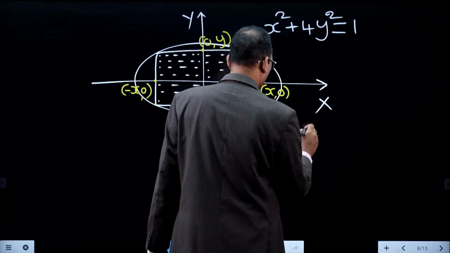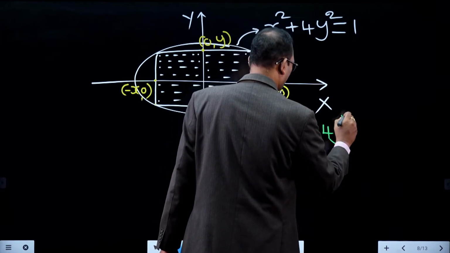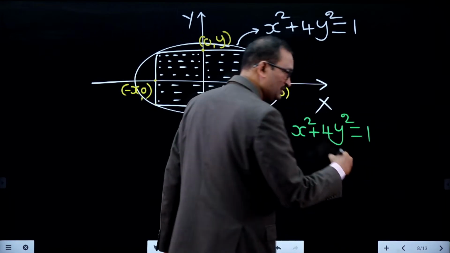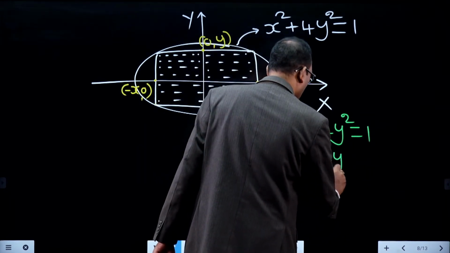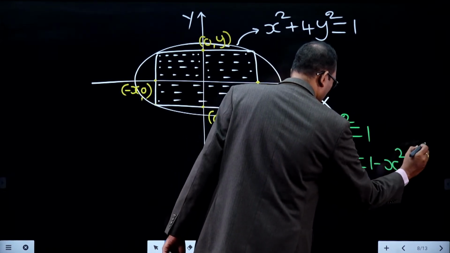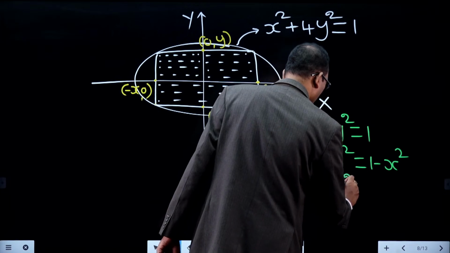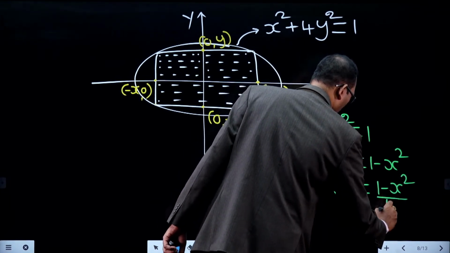I'll do like this, x square plus 4y square equal to 1. From this find y value and substitute there. So, from this it would become 4y square equal to 1 minus x square. From this y square equal to 1 minus x square by 4.